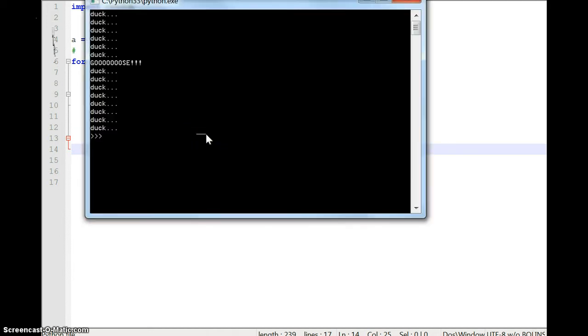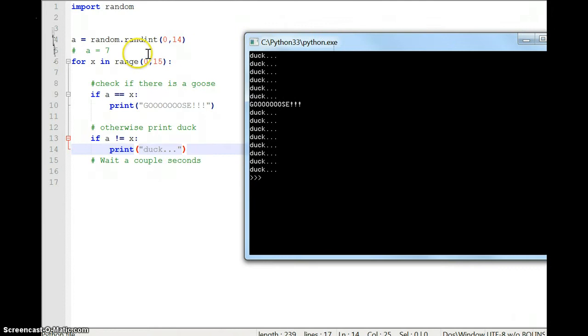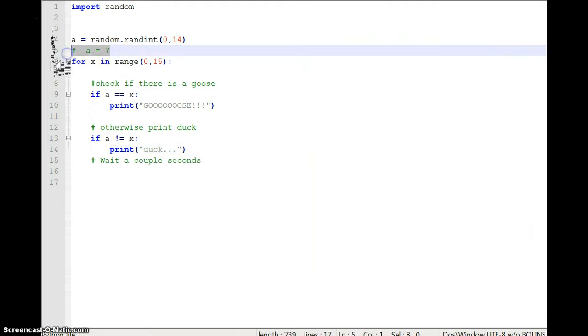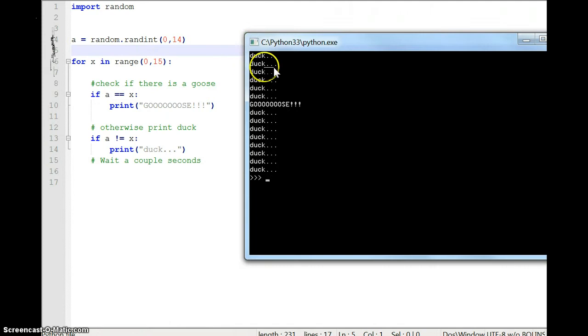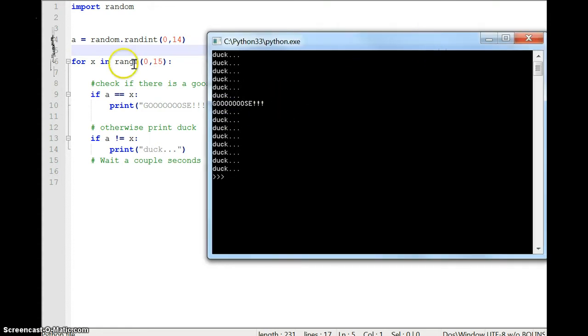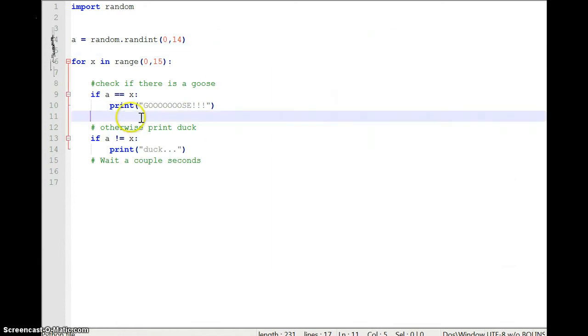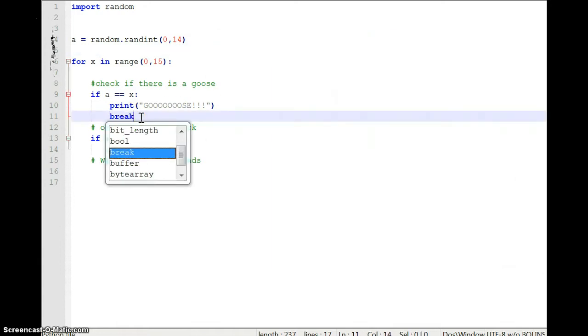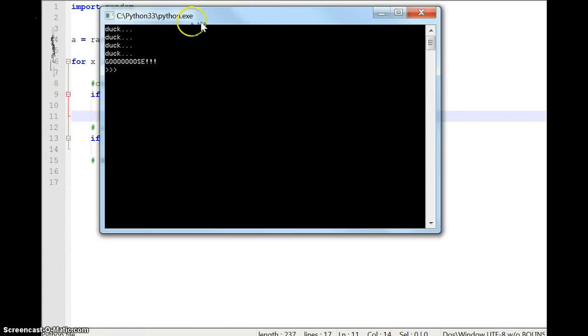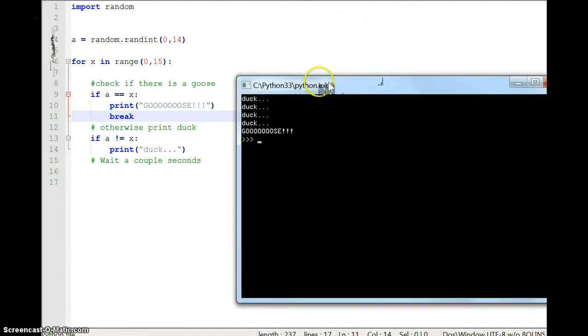Let's see what this looks like. So when X was 0, it missed. When it was 1, miss. 2, 3, 4, 5, 6. So actually, our little guess here was pretty close. That was actually 7, huh? And it kept going, right? This is not how Duck Duck Goose is played. Right now, it would break after that, right? So let's see if we can make it keep going all the way to 15 unless there was a break. So we could say if we have a goose, we could break it. Let's see how that changes it. Okay, now it was the fourth person that was like that.